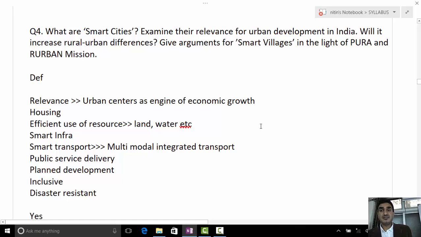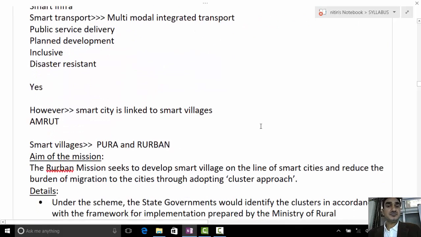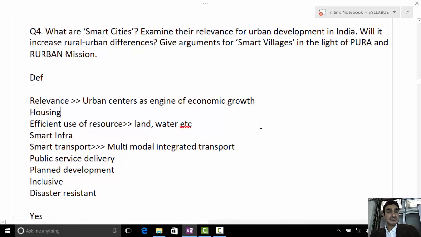Then give your arguments for smart villages in the light of Pura and the urban mission. Yes, Vibhu, tell us. Sir, first I will say sustainable development of villages to ensure good education and healthcare, access to clean water, sanitation, productive enterprises, gender equality, and democratic engagement. And basically this is the Shyama Prasad Mukherjee Rurban Mission. Why it was needed was because Census 2011 data shows inequality in basic amenities between rural and urban India.